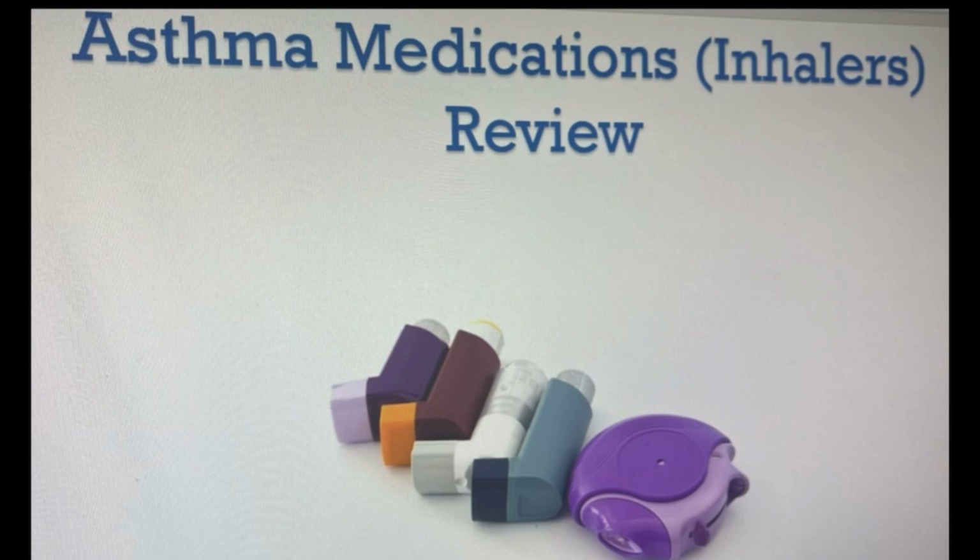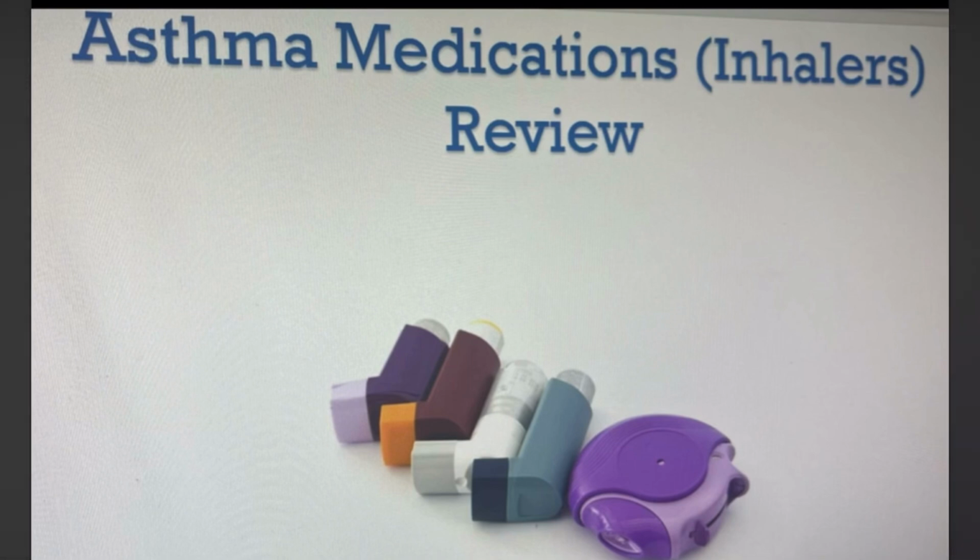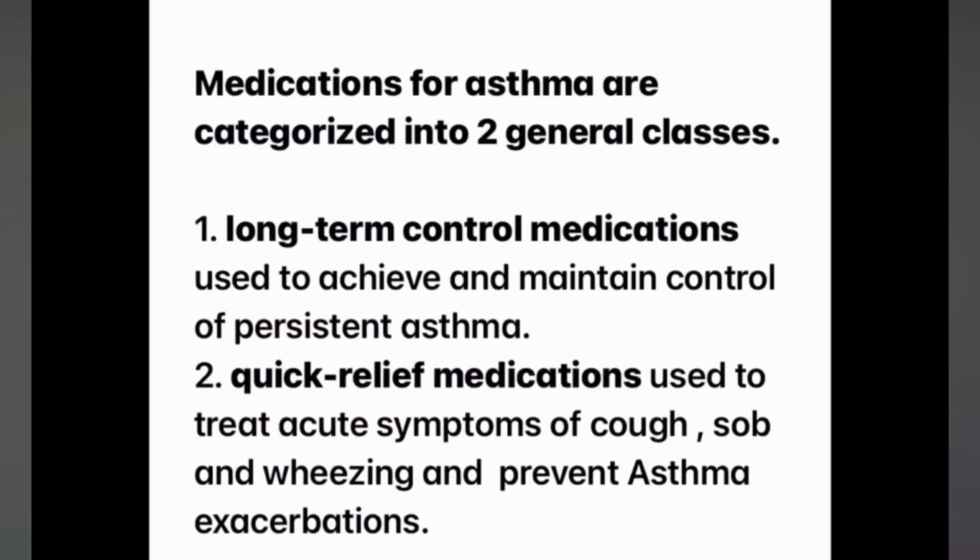This video is about asthma medication, especially inhalers in detail, made as an educational review for primary care nurse practitioners. Asthma is classified into intermittent asthma, mild persistent asthma, moderate persistent asthma, and severe persistent asthma. Medications for asthma are categorized into two general classes. One is long-term control medications, which are used to achieve and maintain control of persistent asthma. Examples: LABA, ICS, leukotriene receptor antagonist.